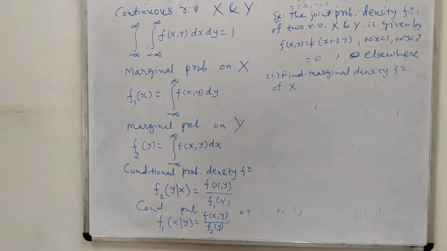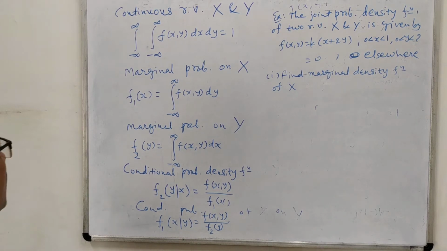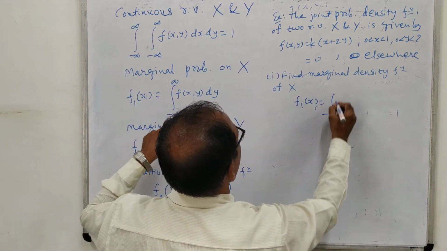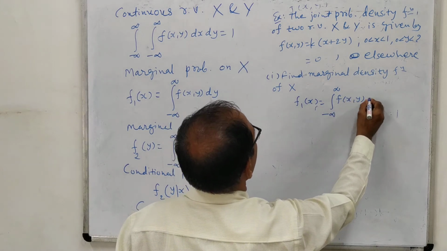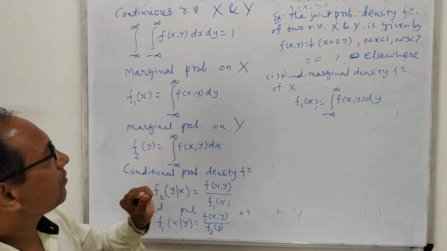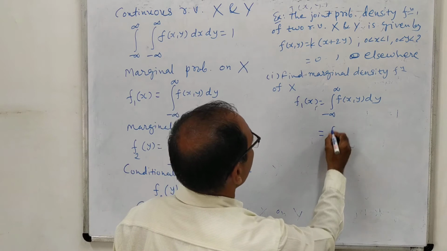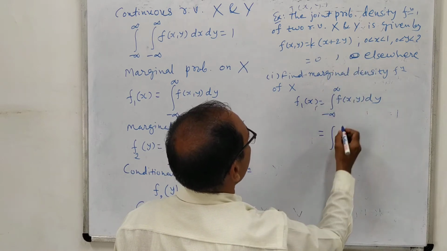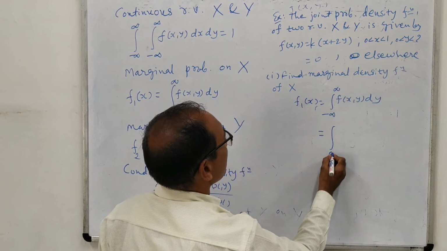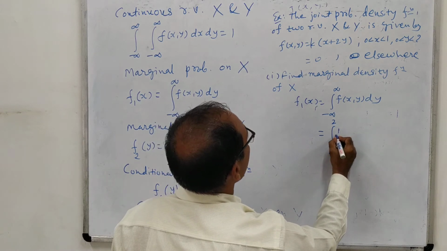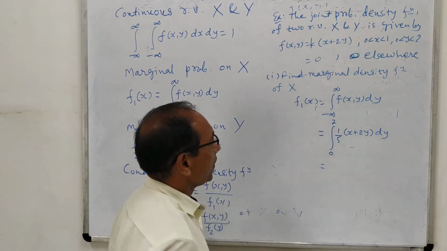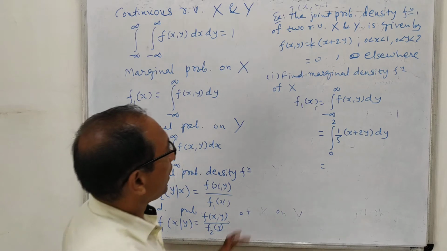We are already given the formula for this. First of all, write down the formula: f1(x) equals the integral from minus infinity to infinity of f(x,y) dy, because here y is varying, you must keep in mind. The formula will then become very easy to remember. Here we put the value. The integration is with respect to y, so these are the limits of y, and the limits of y are given as 0 to 2, so with k equal to 1 by 5, we integrate (x plus 2y) dy, and elsewhere it is 0.